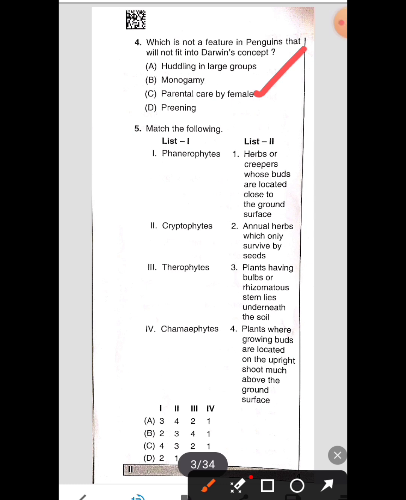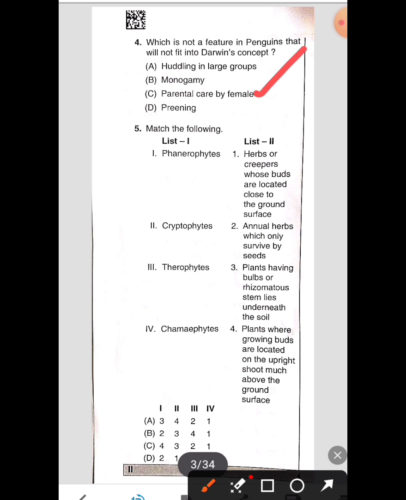Here also you have to match list 1 with list 2. List 1 consists of plant types and list 2 consists of the categories belonging to them: phanerophytes, cryptophytes, therophytes, chamaephytes. I am going to match list 1 with list 2.